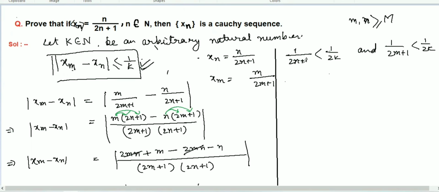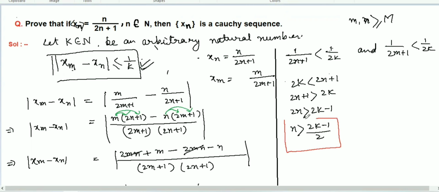We are multiplying 2n plus 1, so 2k will come over here: 2k less than 2n plus 1. So we can write 2n plus 1 is greater than 2k. So 2n is greater than 2k minus 1, so n is greater than (2k minus 1) over 2.